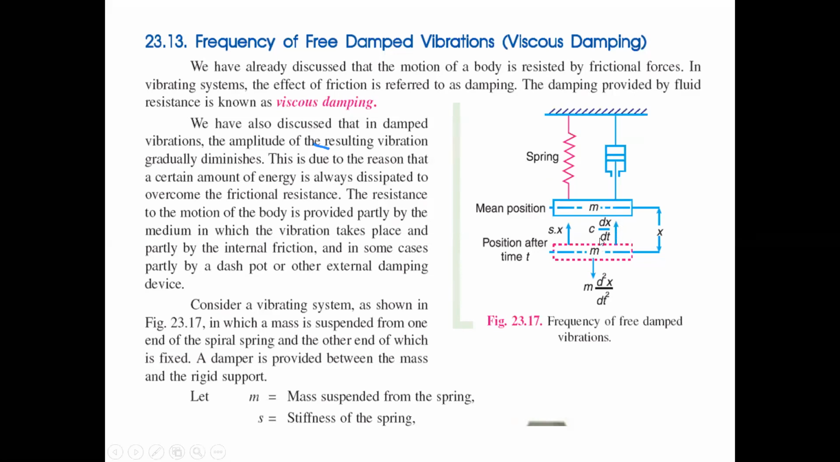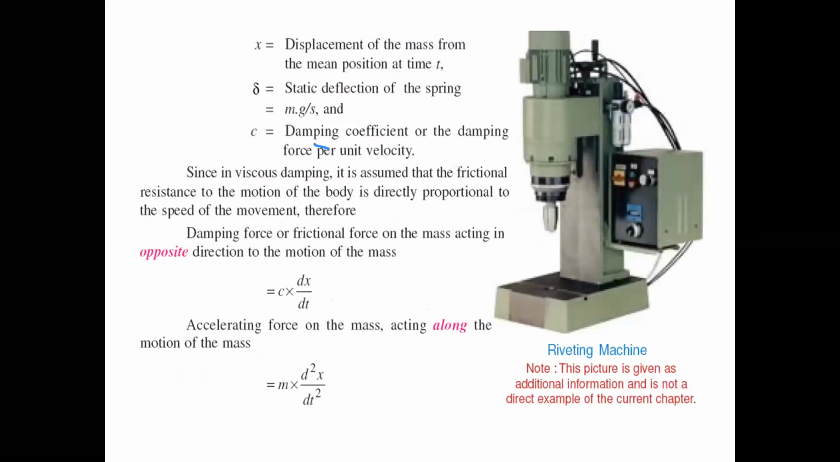So that is the damping force. Now observe, the notations are similar to the earlier derivations. x is the displacement of mass, delta is the static deflection, and the symbol c is the damping coefficient, or damping force per unit velocity.